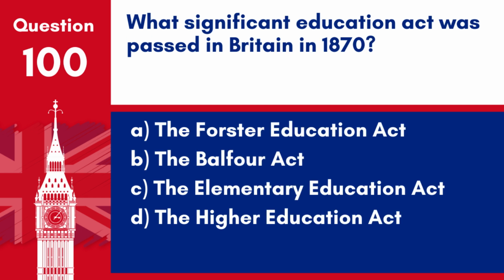Question 100. What significant Education Act was passed in Britain in 1870? A. The Forster Education Act. B. The Balfour Act. C. The Elementary Education Act. D. The Higher Education Act. Answer: A. The Forster Education Act. The Forster Education Act of 1870, also known as the Elementary Education Act, was a landmark piece of legislation that established the framework for schooling of all children between the ages of 5 and 12 in England and Wales.